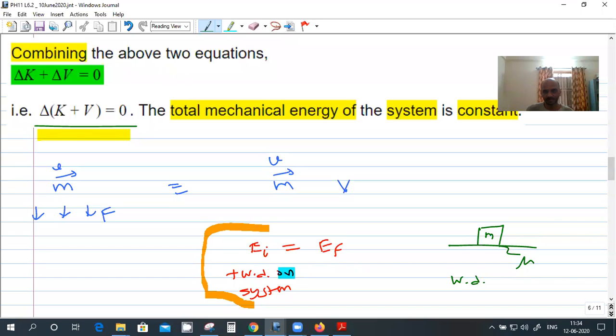Because the friction force is this way and the displacement is this way. So negative work, so that is why the energy will drop down. So here work done is by mass, not on mass. On mass means it will increase its energy. So work done by friction force is negative. So that is why work is done by mass. So that way the final energy will be less than the initial energy, because some energy is lost because of the friction.